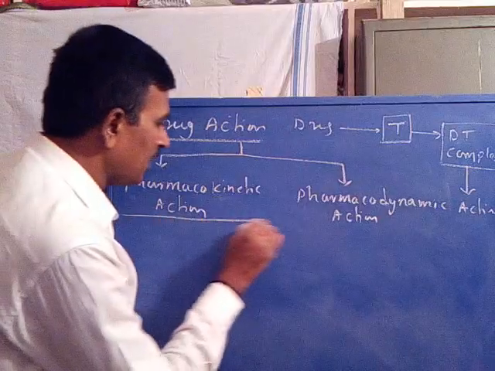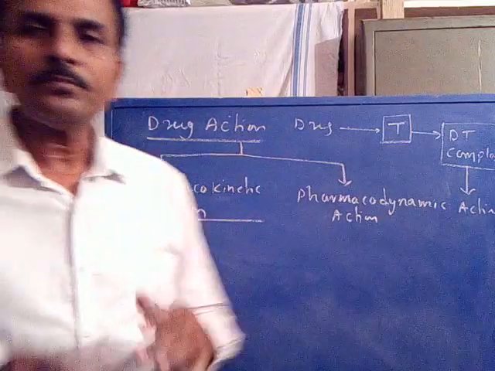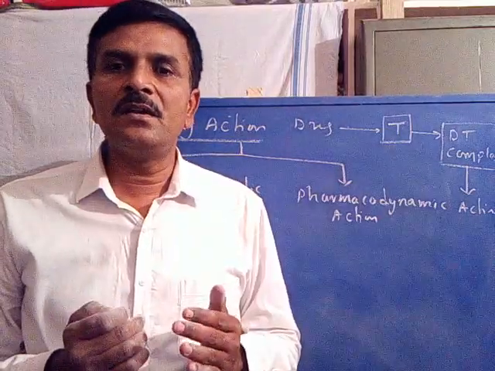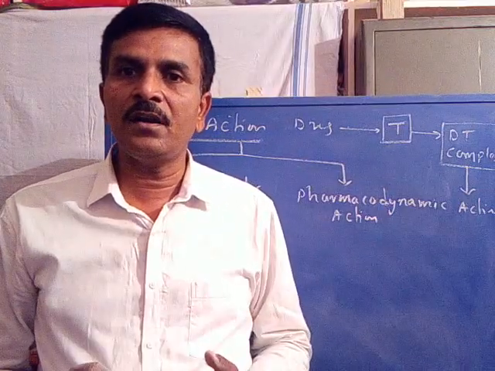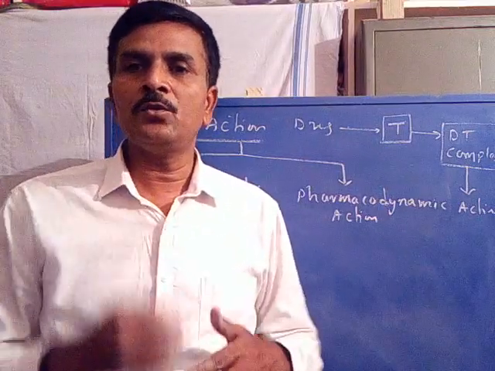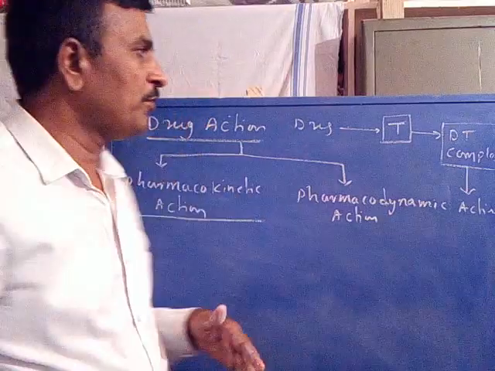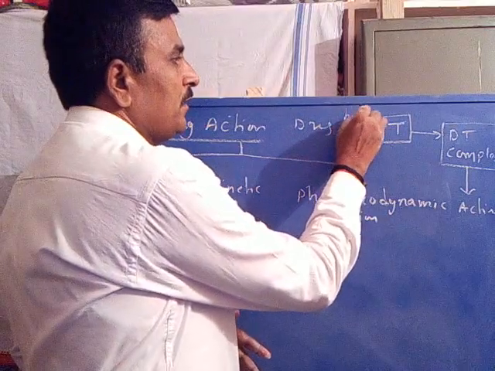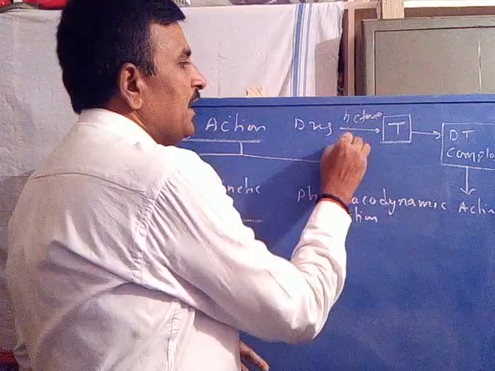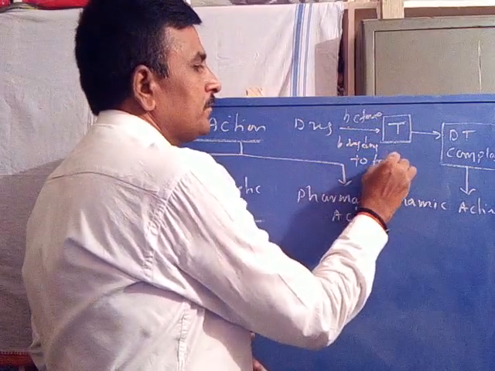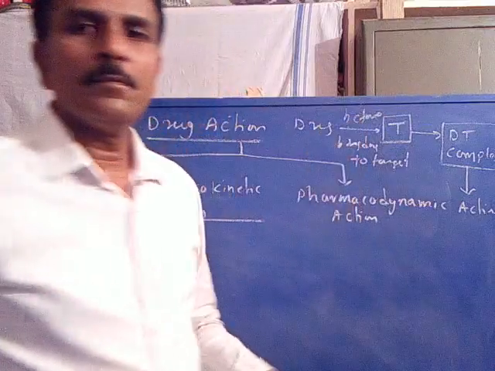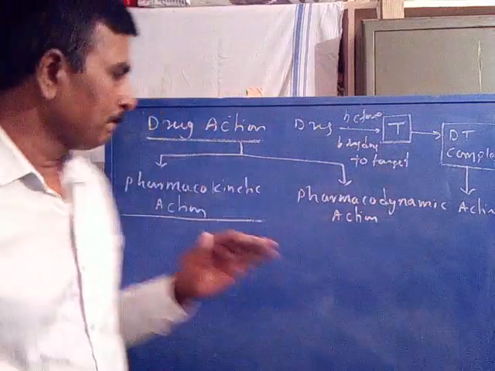Coming to pharmacokinetic action, the initial consequences of the drug before binding to the target. Are you following?